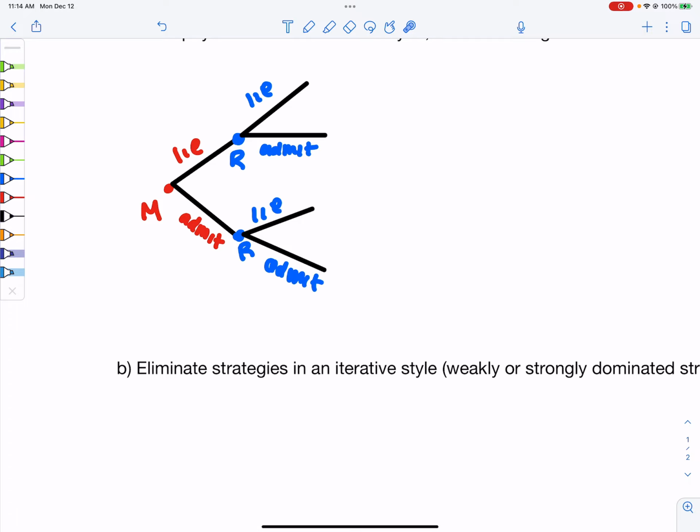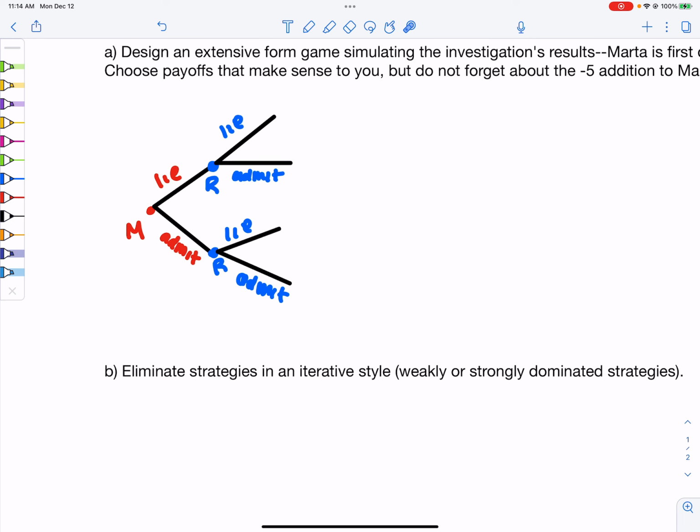Reminder, an extensive form game, this is the way it's laid out. So it really is like one player's actions depends on the others. It's like a sequence of actions. So here, Marta's question first. They don't do it at the same time. Marta's question first and then Ransom. You could also present this specific one as a strategic form game, which we know is like that because of the way that the decisions are laid out.